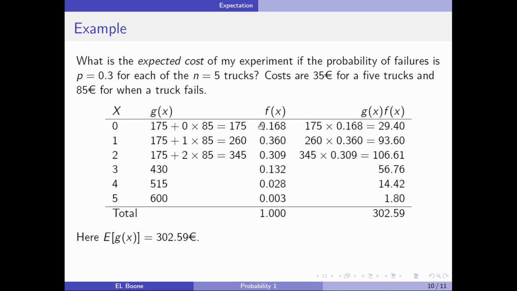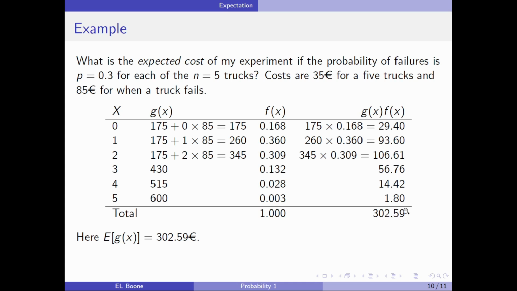Again, one failure would cost me 260 euros times the probability that that would occur, which is 0.360. So the values multiplied together is 93.6. And so on all the way down. You would do this computation all the way down. I didn't show all the details, but here are the numbers. You should go through and work them out for yourself. And you can see that the probabilities total up to 1, which they should because it's a probability distribution. If they don't, you should be worried.